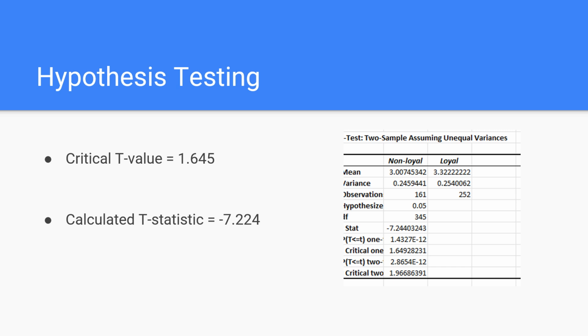For our next slide, the hypothesis testing, while doing this test, we found out that this test will be an upper tail test because we are testing if the average satisfaction score for loyal customers is greater than the non-loyal customers. Since the one-tail p-value is far below the alpha level of 0.05, we reject the null hypothesis. This indicates strong evidence that loyal customers have a significantly higher satisfaction score than non-loyal customers. The negative statistic suggests the mean difference between loyal and non-loyal customers is not only statistically significant, but also favors the loyal group.